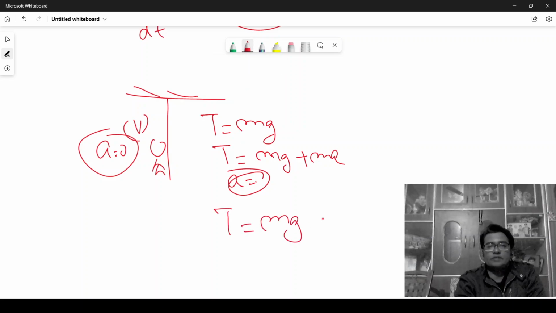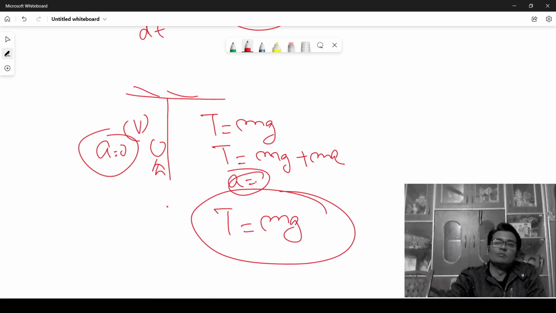So if I am moving with a constant velocity, the tension induced in the rope will be just equal to the weight of myself, or the monkey, whoever he or she may be.